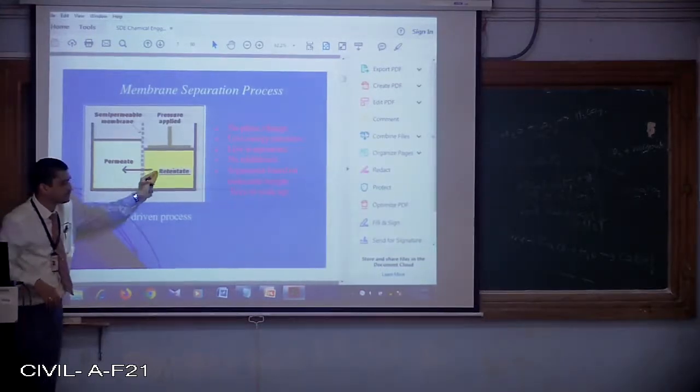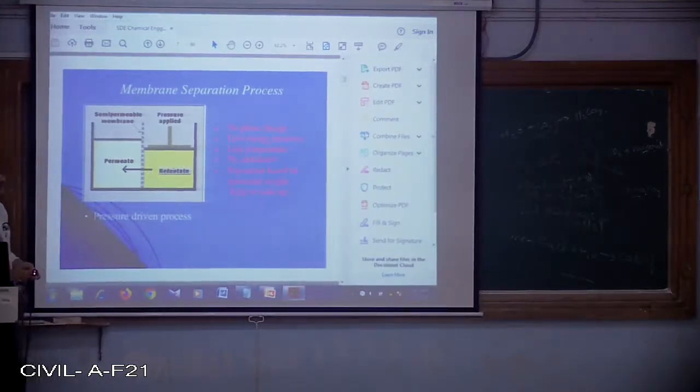That means now the remaining hardness, where has it gone? It is there on the other side. That means this 500 ml consists of how many? 1000 mg per liter concentration.